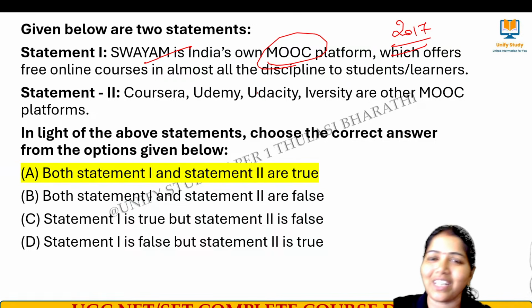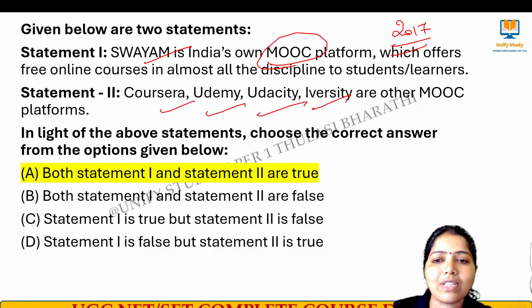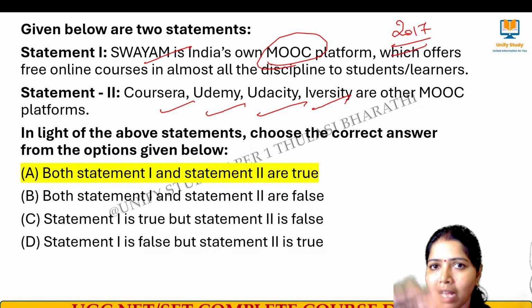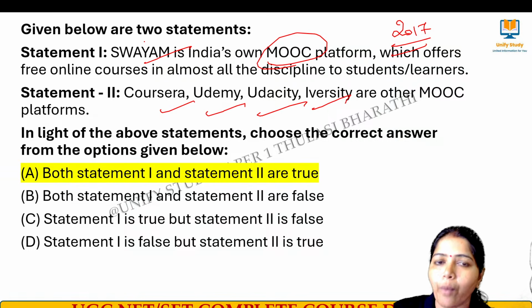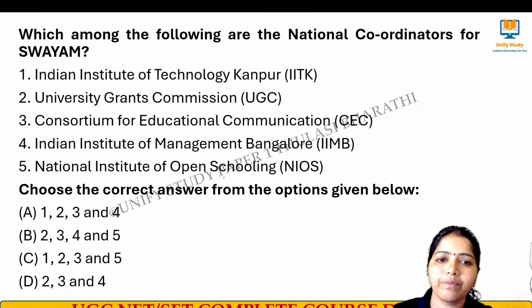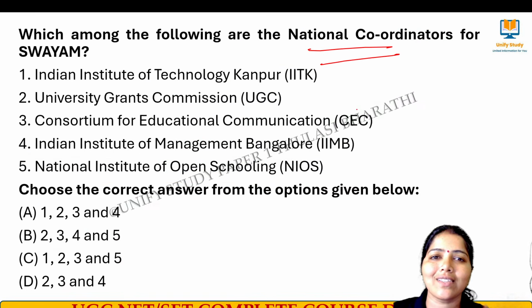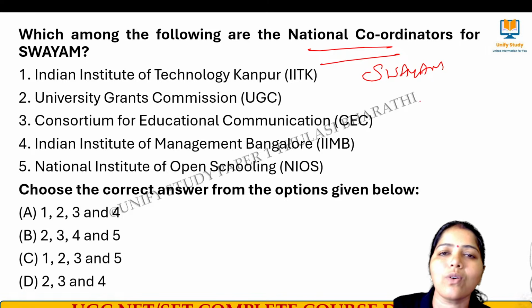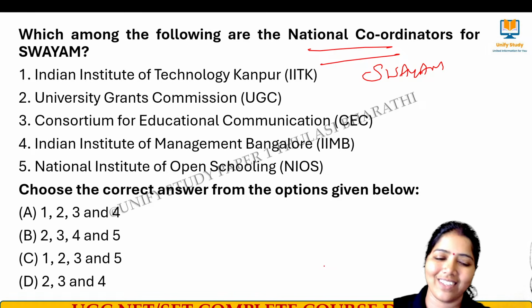And the next question, we have the connected question. Coursera, Udemy, Udacity, Iversity are the other MOOC platforms apart from SWAYAM. SWAYAM is an initiative of the Government of India. MOOC means massive open online courses. If you had told me earlier you would have answered this, that's why I did not say. In this question, I will tell the remaining answer. For SWAYAM, there are some national coordinators who offer the courses. Which among the following are the national coordinators? Waiting for your answers.